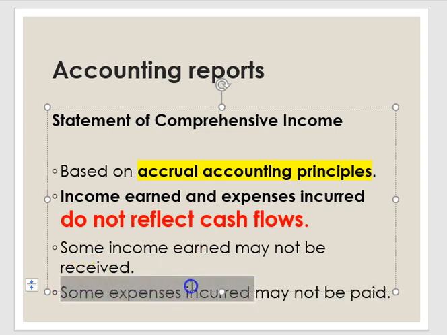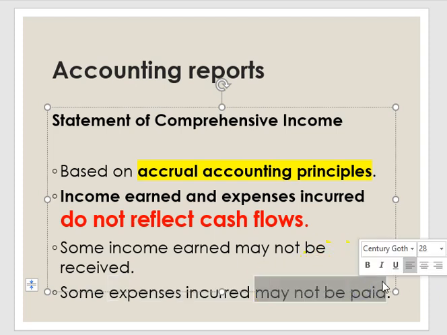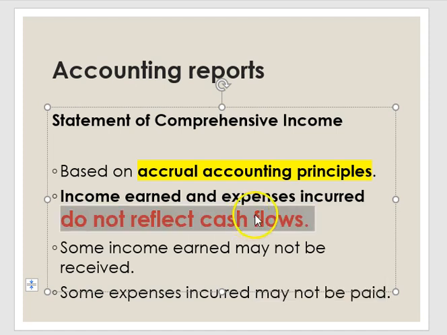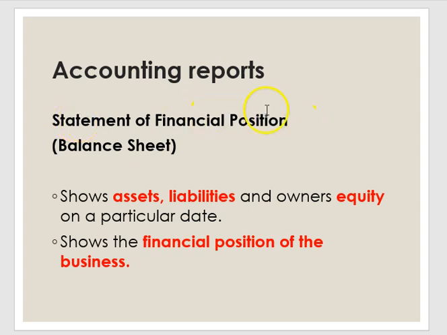Some expenses are incurred but may not be paid, for example, accrued wages. We already incurred the wages expenses, but we still owe our employees wages. Hence, we can conclude that the profit that we earn during that financial year does not reflect cash flow. Next will be statement of financial position.